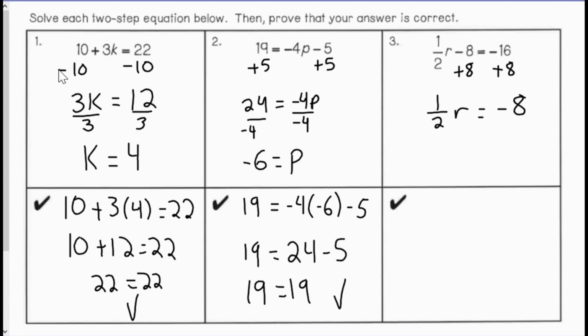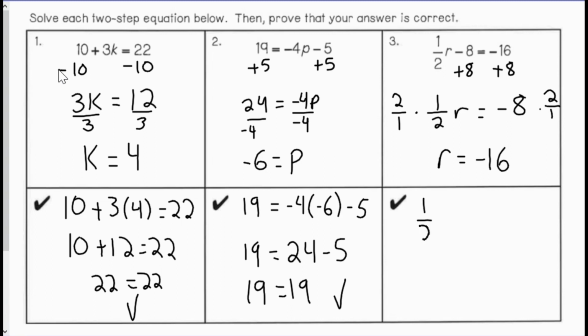Now I want to get rid of my 1 half. In order to get rid of a fraction, I can multiply by what's called the reciprocal. So the reciprocal is just my fraction flipped. The numerator becomes the denominator, and the denominator becomes the numerator. So 1 half's reciprocal would be 2 over 1. So I multiply both sides by 2 over 1, which is just 2. So 2 over 1 times 1 over 2 would just give me a single r. And then negative 8 times 2 over 1 would be negative 16. So r is negative 16.